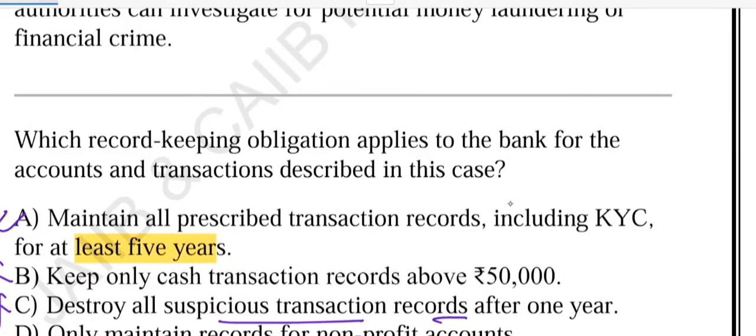And option D says only maintain records for non-profit accounts. This is again wrong, because the rule applies to all accounts, right? The rule applies to all accounts, not just NGOs. So the correct answer is option number A.